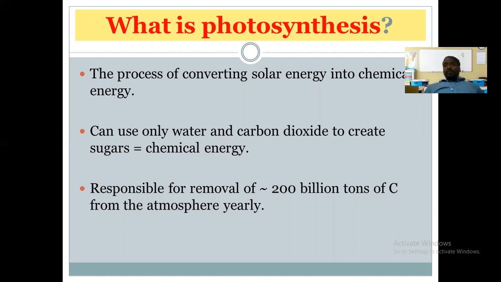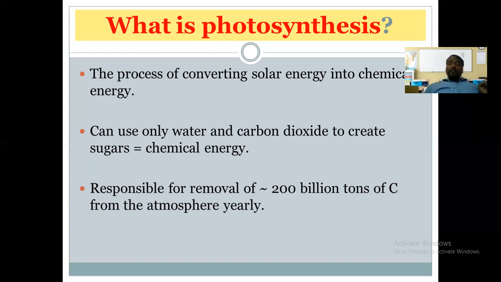We know that carbon dioxide and water molecules are abundantly found on the earth, and water is also present in the soil, isn't it? So by using these raw materials, plants synthesize their food material.